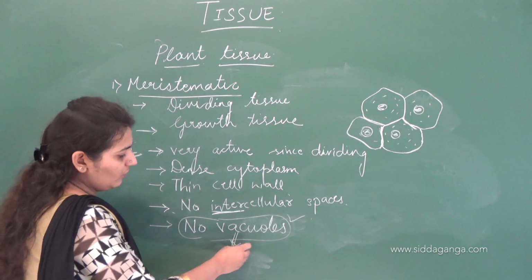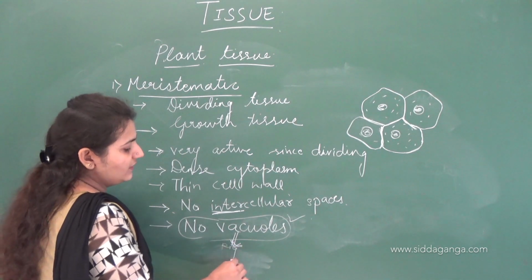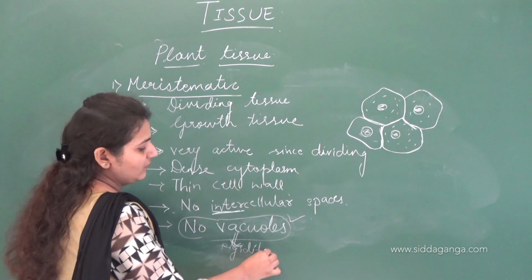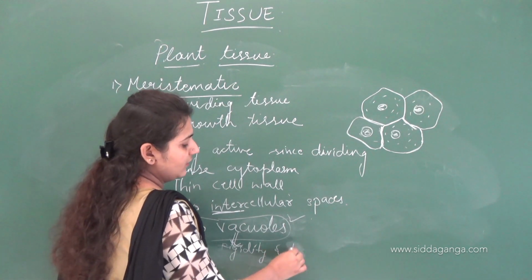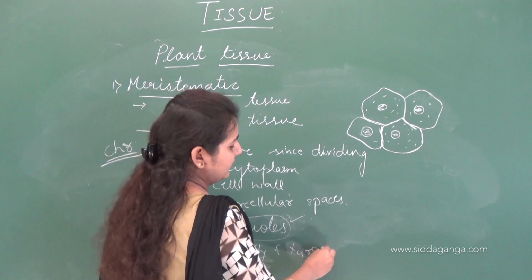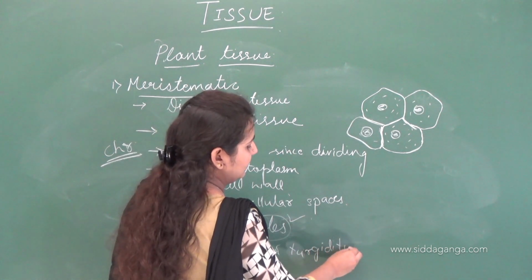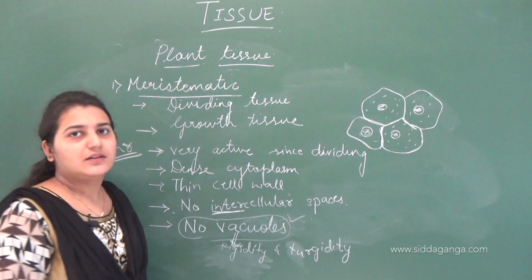And this vacuole provides rigidity and turgidity to the cell. We have seen in the last chapter that vacuoles provide rigidity and turgidity to the cell.